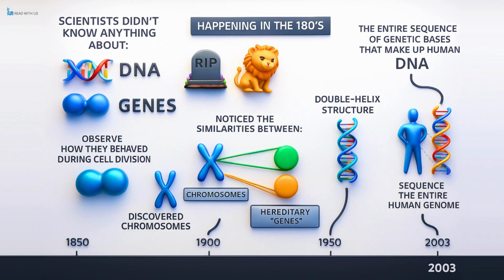And that brings us to the end of our look at the origins and history of genetics, starting from Mendel's humble pea plant experiments all the way to the modern-day sequencing of the human genome. It is truly amazing how one monk's work in a garden helped lay the foundation for an entire scientific discipline that continues to evolve and shape our understanding of life today.